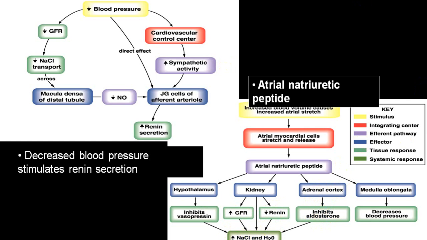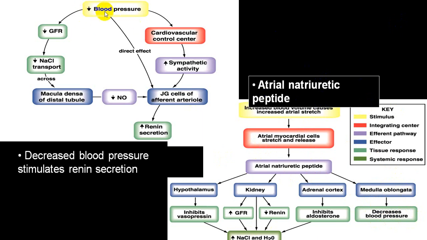That will also decrease your sodium and water reabsorption, and thus sodium and chloride will be thrown out in urine. It will also act at the medulla and decrease the sympathetic activity, thus decreasing the blood pressure. So that will be the action of ANP.